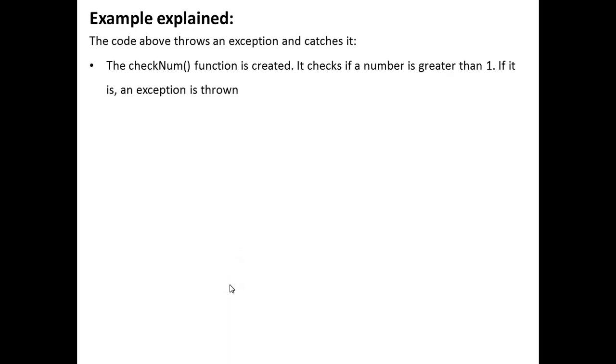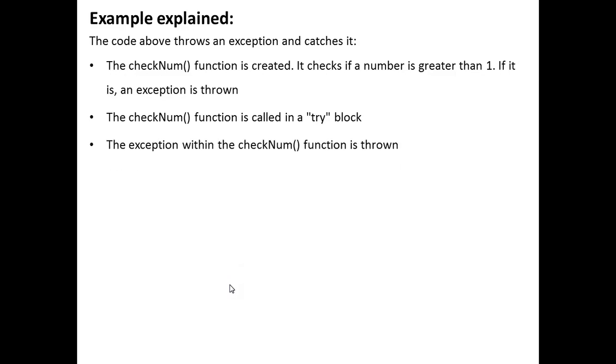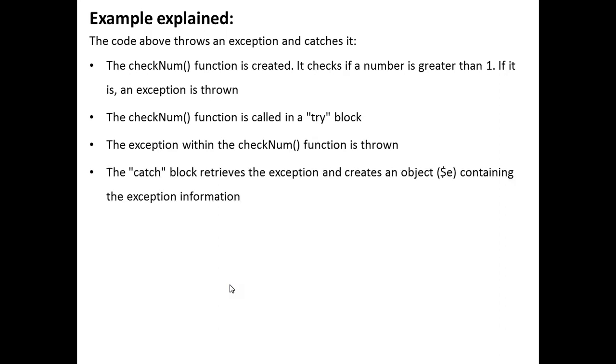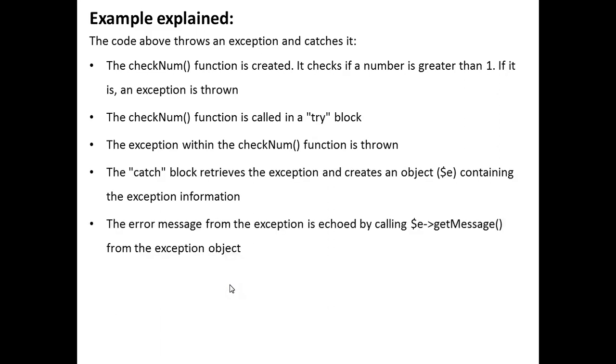Example explained. The code above throws an exception and catches it. The checkNumber function is created. It checks if a number is greater than 1. If it is, an exception is thrown. The checkNumber function is called in a try block. The exception within the checkNumber function is thrown. Then the catch block retrieves the exception and creates an object called $e, which contains the exception information. The error message from the exception is echoed by calling $e->getMessage() on the exception object.